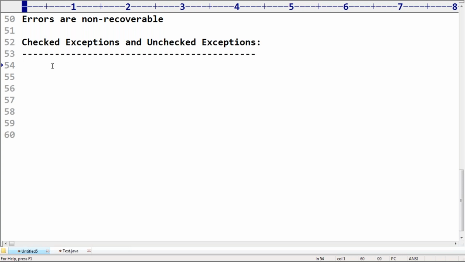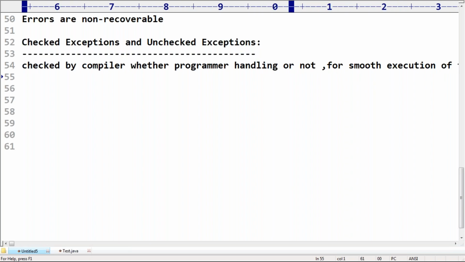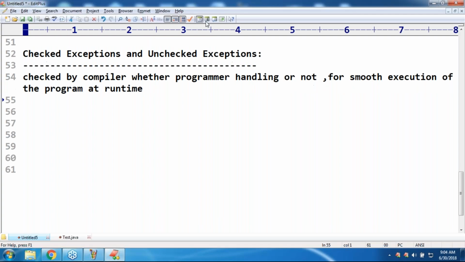Sir, what is the meaning of checked exception? Very, very simple, sir. The exceptions which are checked by the compiler for smooth execution of the program at runtime, whether the programmer handles them or not, these exceptions are by default considered checked exceptions.